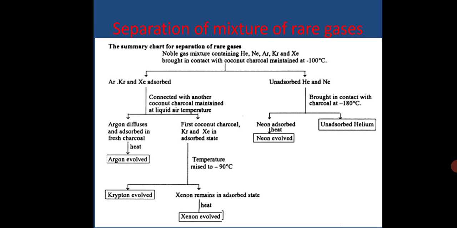So we got argon, krypton, xenon, neon and helium, and all these inert gases are adsorbed. Since the boiling points of the constituents of liquid air are different, they can be separated by fractional evaporation also. The fractional evaporation is carried out in a special type of apparatus called Claude's apparatus. Claude's apparatus, we are taking it.